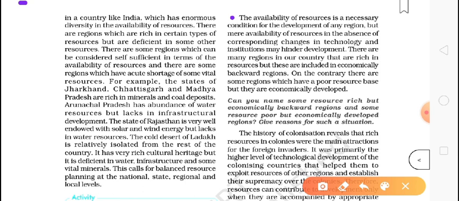Why? Because in British times, they came to India and started using our resources, and they made the people of that area very poor. They forcefully made them work. The same culture still works there.